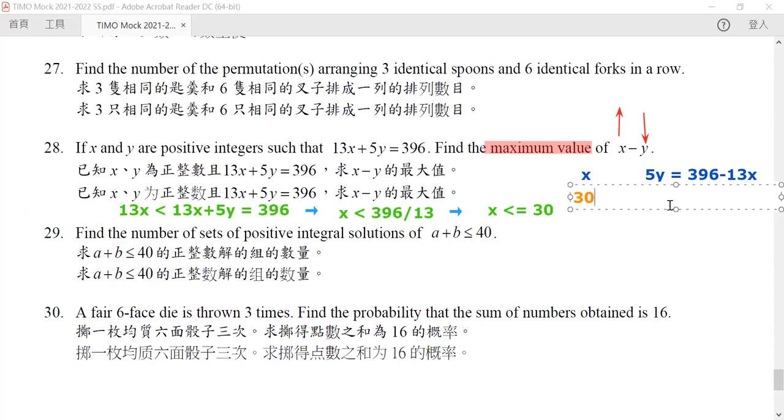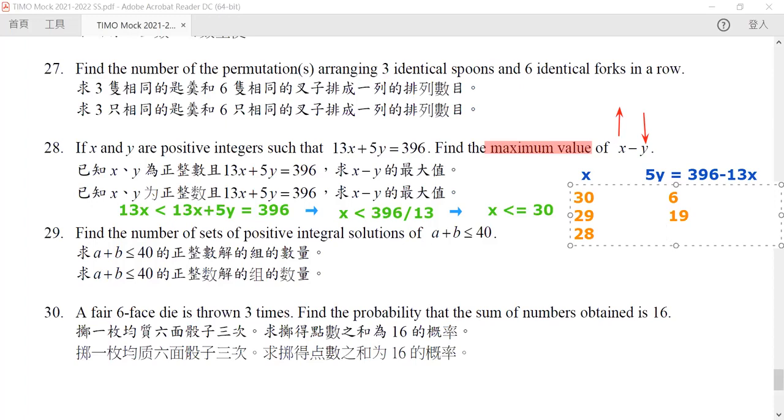Now it's very clear that that is impossible because 396 minus 390 is equal to 6. This is not a multiple of 5. So it is impossible for x to be 30. Let us try another one. How about 29? Now if we go for 29, then 13 increases, so it will go to 19 for 5y. Again, impossible.